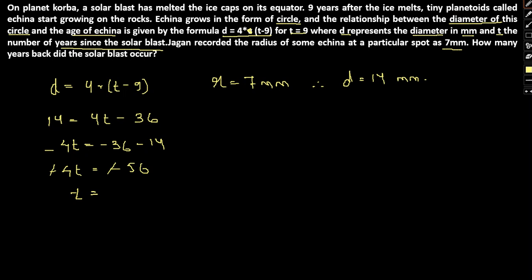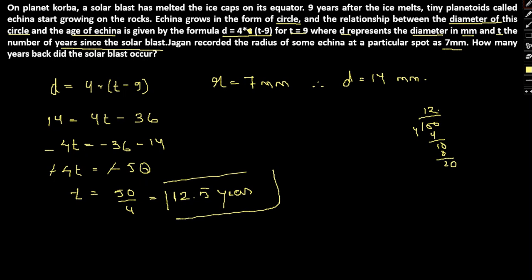So t will be 50 by 4, which in turn can be written as 12.5. So we have 12.5 years, which is our final answer. I hope this is clear how we came about with the solution of the same.